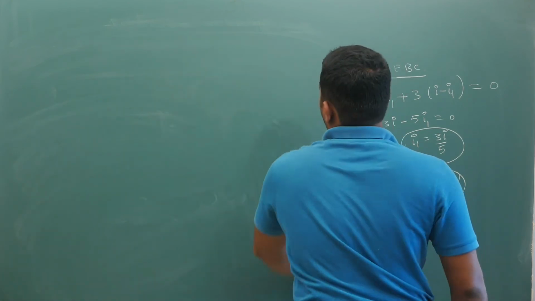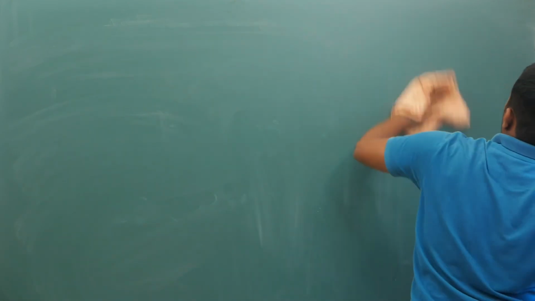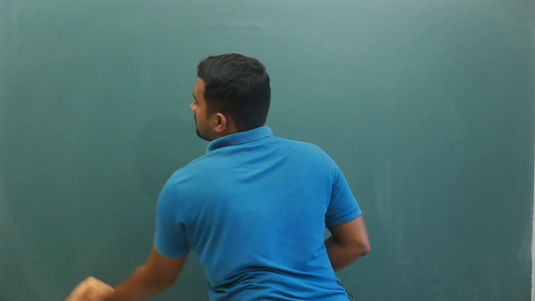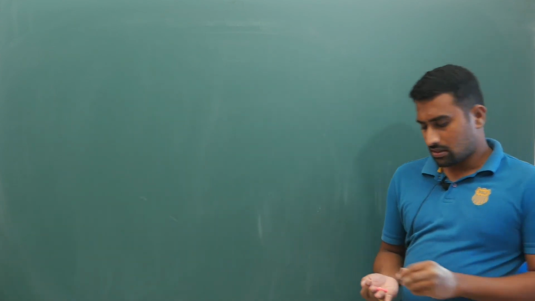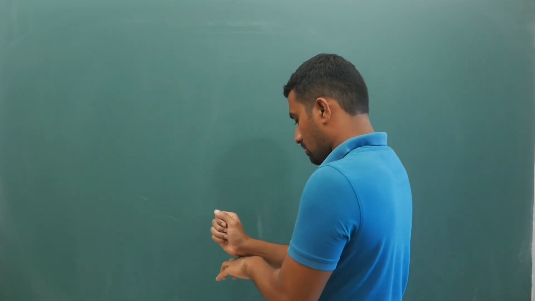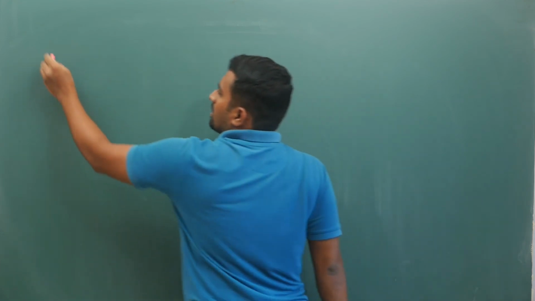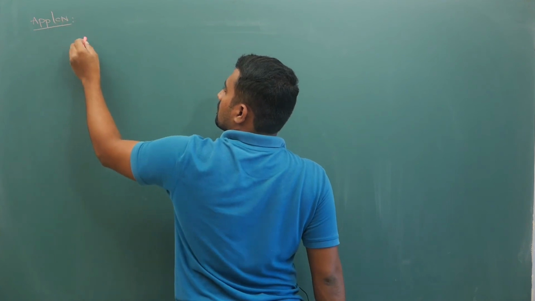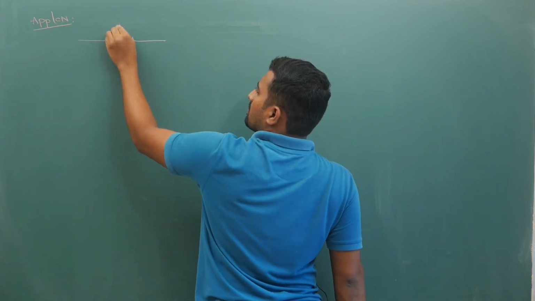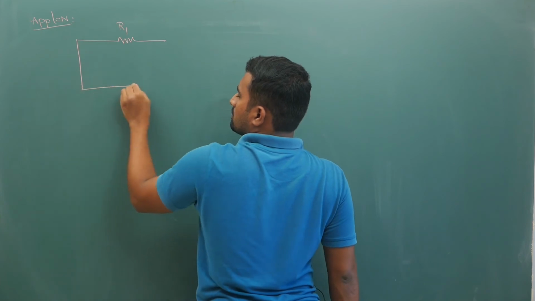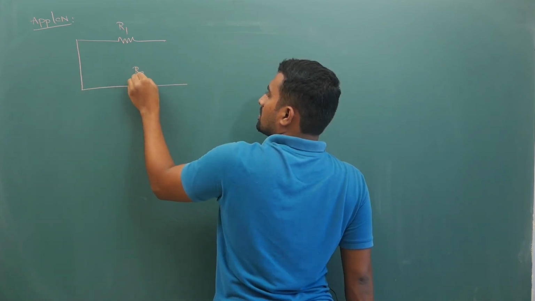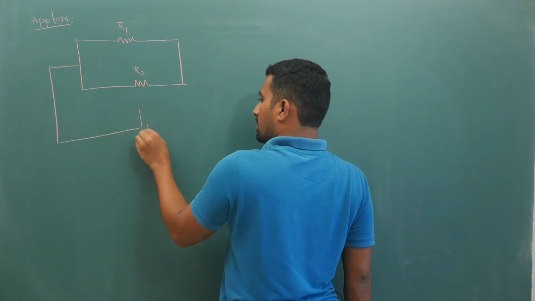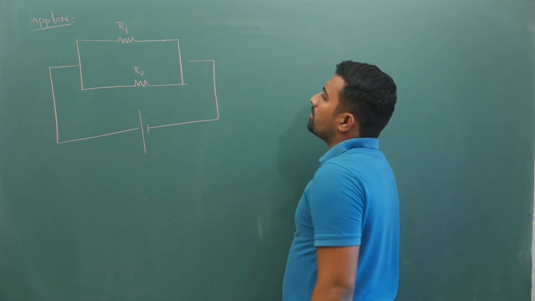Next, coming to the next part, I want you to remember two important results. What are those results? I will tell you. Let us say you have two resistors, one is R1, one more resistor is R2. You have a cell or you don't have a cell.